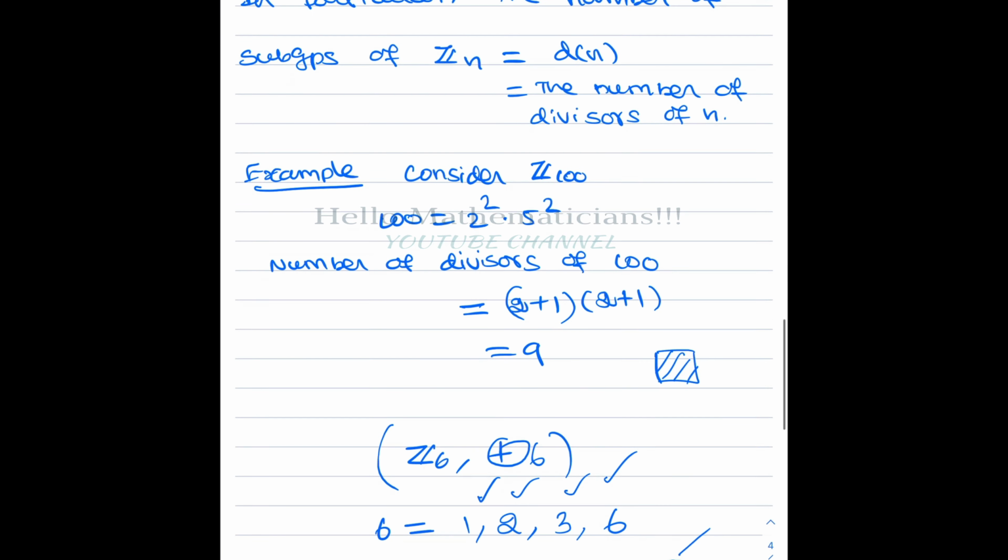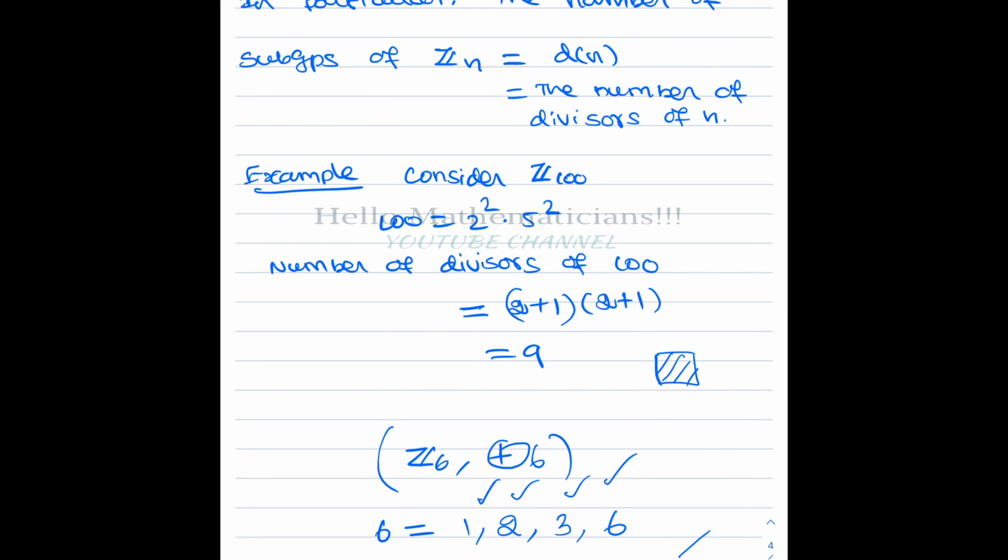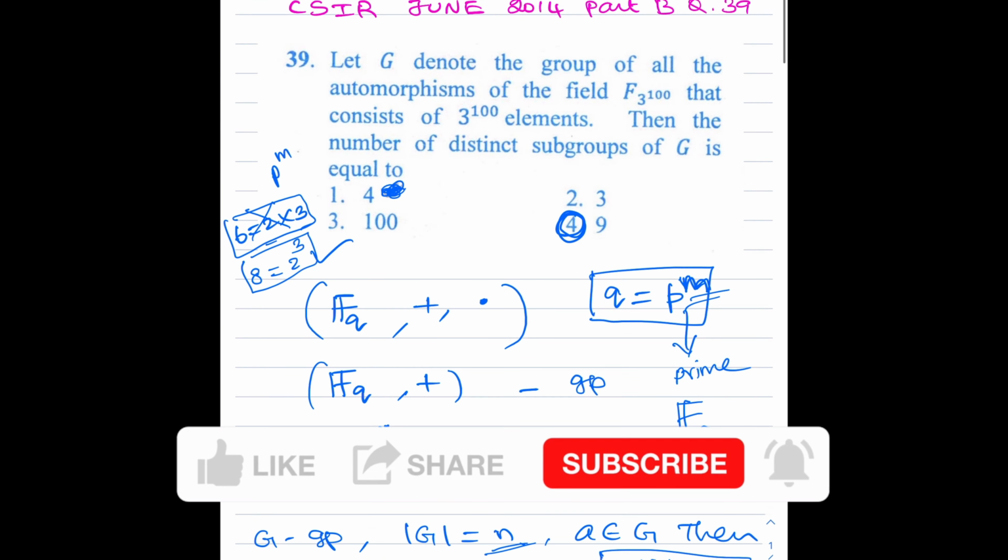If n is large, for example if we consider Z100, then 100 equals 2 square into 5 square. What is the number of divisors of 100? Whenever you need the number of divisors of a big number, you prime factorize it, look at the powers, add 1 to each power and multiply them. That is the answer. Therefore, the number of subgroups of Z100 is equal to the number of divisors of 100, which is 9. So for our problem, the number of subgroups of the automorphism group of the finite field of order 3 power 100 is 9.